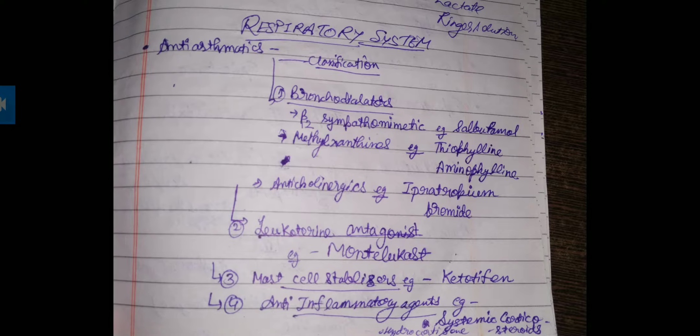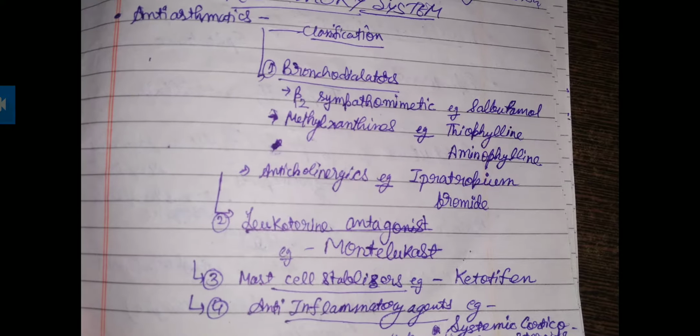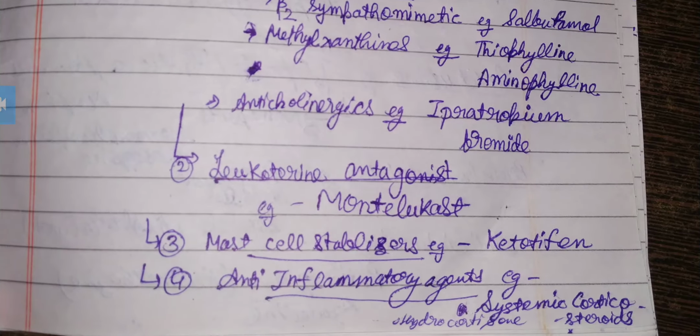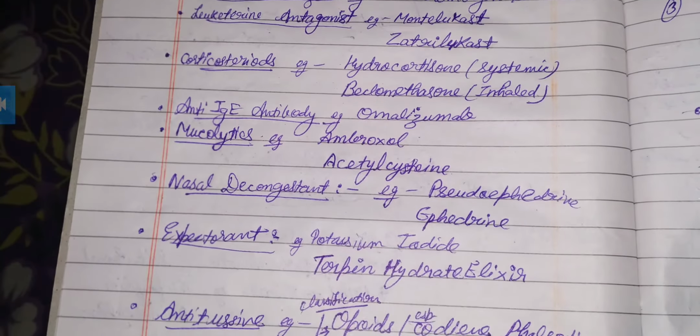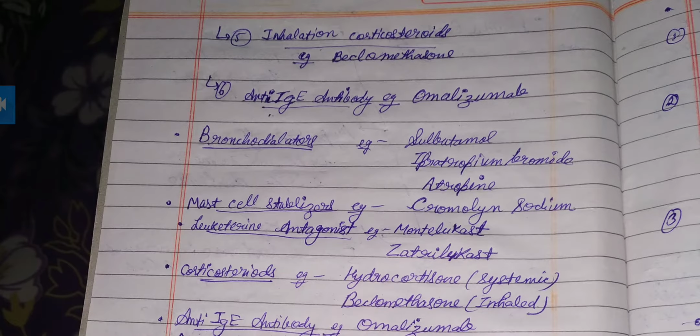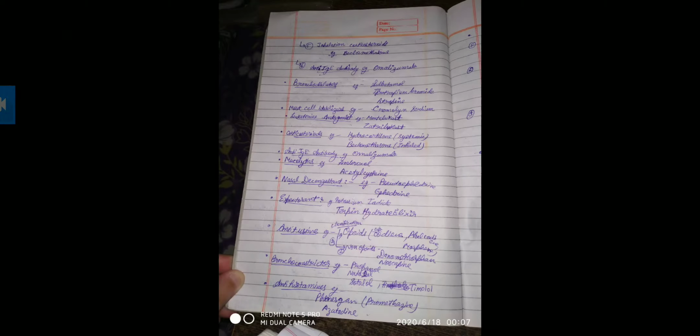The third classification will be leukotriene antagonist, that is montelukast, then mast cell stabilizers like ketotifen, anti-inflammatory agents like systemic corticosteroids or hydrocortisone, inhalational corticosteroids like beclomethasone, and anti-immunoglobulin E antibody, which is omalizumab. So let's discuss up to here only.